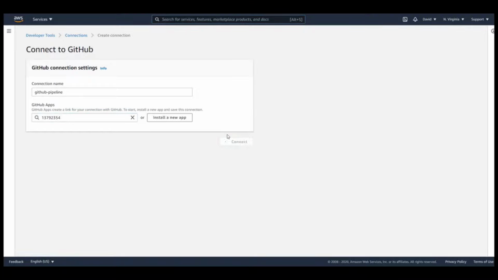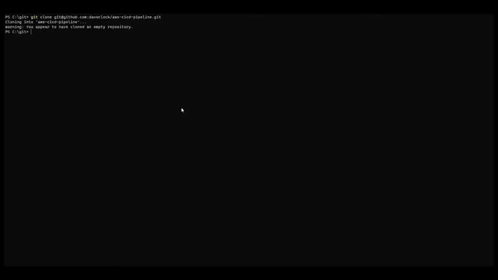Actually, we'll need to record the ARN, the full ARN. And finally, we will want to set up our dev environment. So what we'll need to do here is go to our GitHub repository and then clone our new project into your local machine. It's going to give you a warning just because you don't really have anything inside your repository. But that's okay. We're just going to start building stuff inside, so that's fine. You can ignore that warning, and then we're good to go.